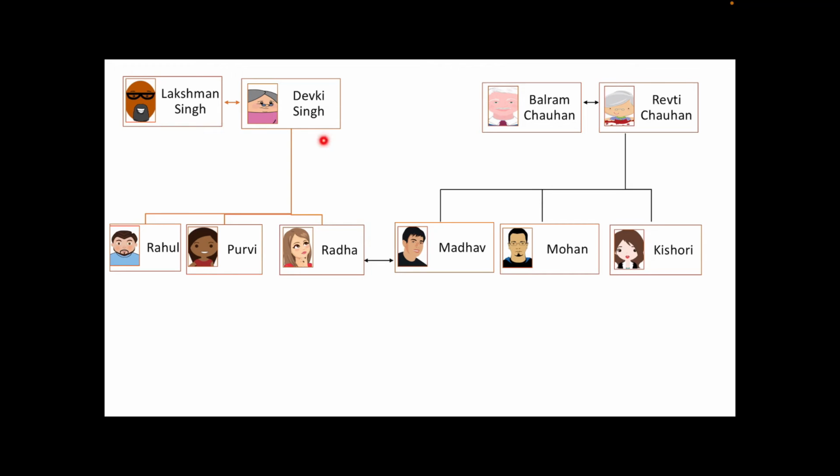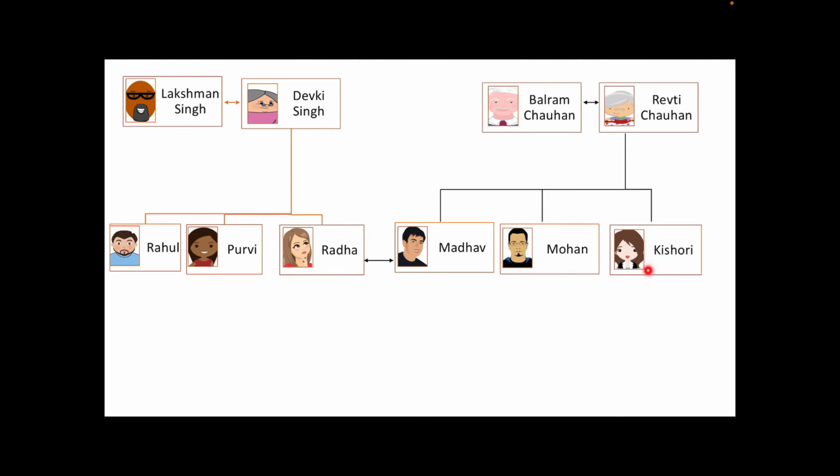These are father-in-law and mother-in-law for Madhav and Madhav is son-in-law for them. Balram Chauhan and Revati Chauhan are father-in-law and mother-in-law for Radha. So Radha is daughter-in-law for both of them. Next relation, Radha is sister to them.